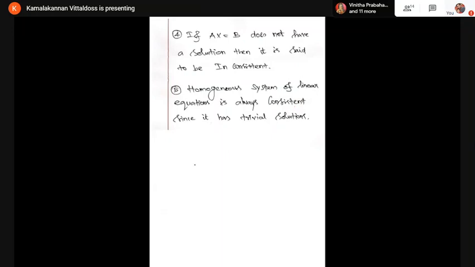For example, let us consider an equation like this. 3x plus 4y plus 8z is equal to 0. Here I consider a simple equation, 3x plus 4y plus 8z equals 0. Now look at the right hand side. On the right hand side, there is no constant, it is 0. So it is an example of a homogeneous equation.